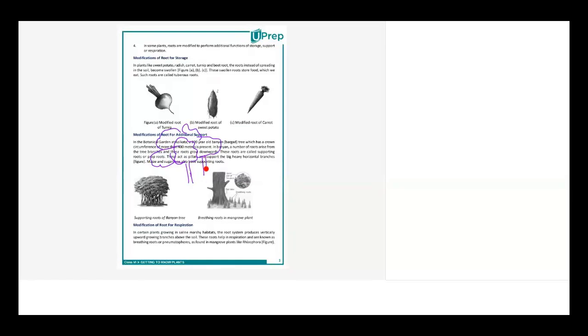They may add a huge bamboo stick, and support the branches here. They add an extra support here so that these branches don't fall off. But there are a few trees which do it very naturally. What happens? They have aerial roots. All of a sudden you will find that from this branch, a small root is developing.